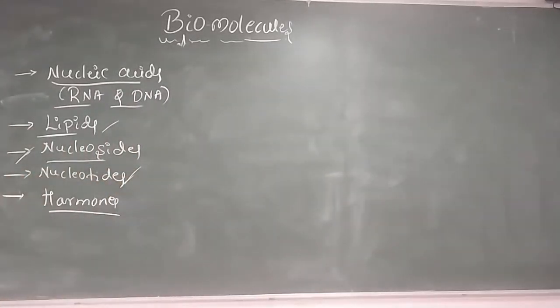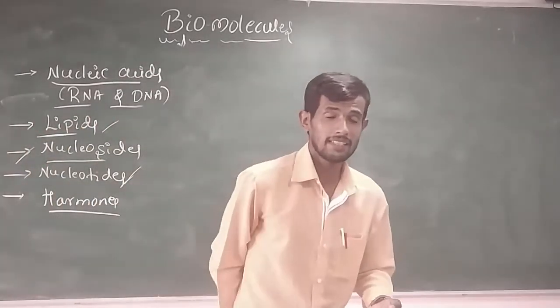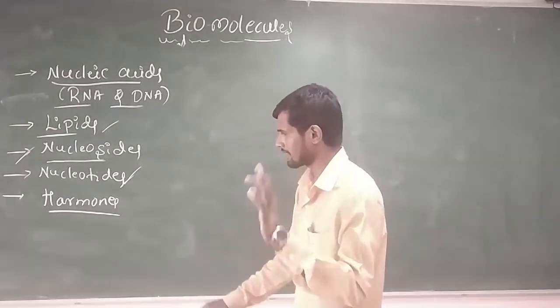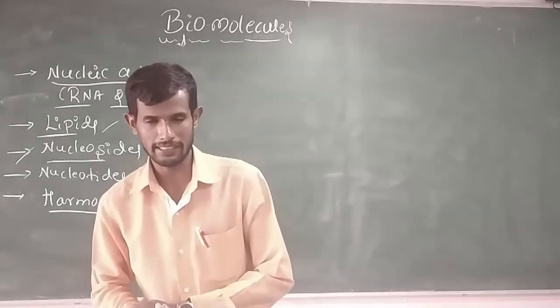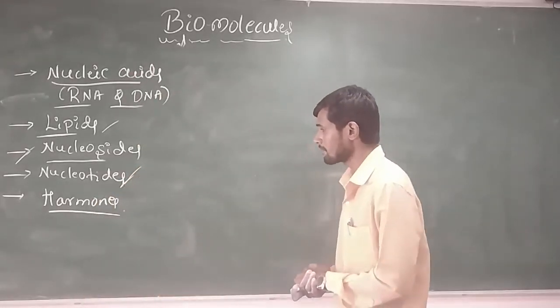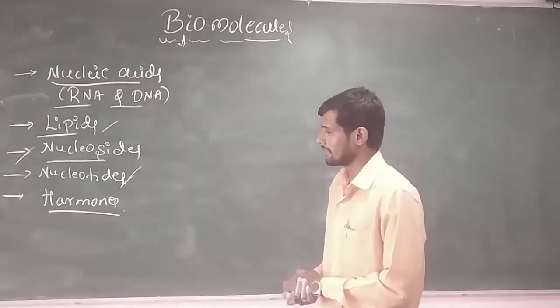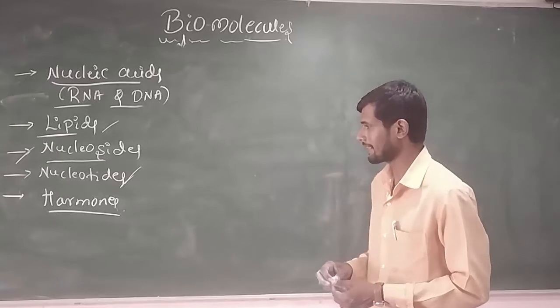Next, last concept about hormones. What are hormones? Remember, these are the chemical substances which are secreted by the ductless glands. You can easily define hormones as chemical substances which are secreted by the ductless glands.